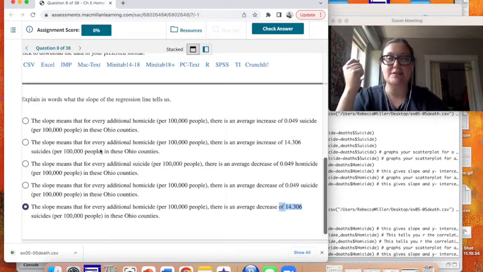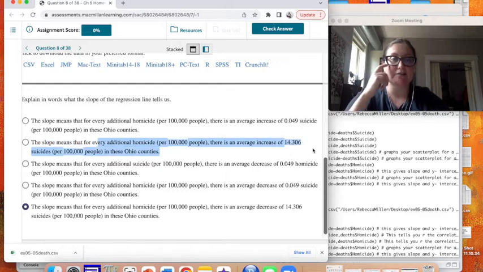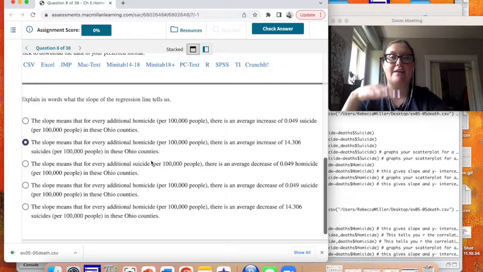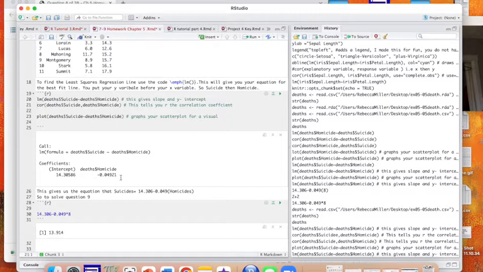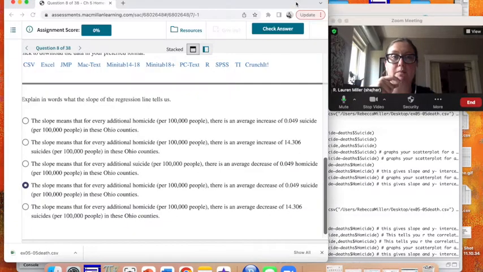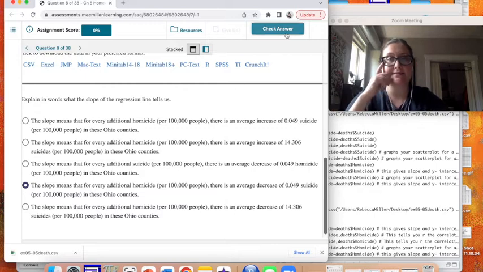That's not saying that for every additional homicide, there's an increase of 14.306. No, what it is that for every homicide, the suicide rate is going down by 0.049. Because if you look at our slope, it's a downhill slope. So that means that for every homicide, the number of suicides is decreasing. So we'll go back to Achieve and check that.